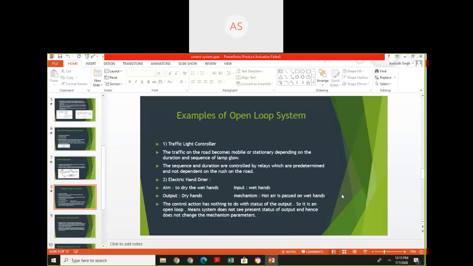Second example, hand dryer. In a hand dryer, the aim is to dry the wet hand. Input is the wet hand, output is the dry hand. Mechanism: hot air is passed on the wet hand. The control action has nothing to do with the status of output. What is the meaning of that? Means hot air is not passed depending upon the dryness of the hand. So it is also an open loop system.